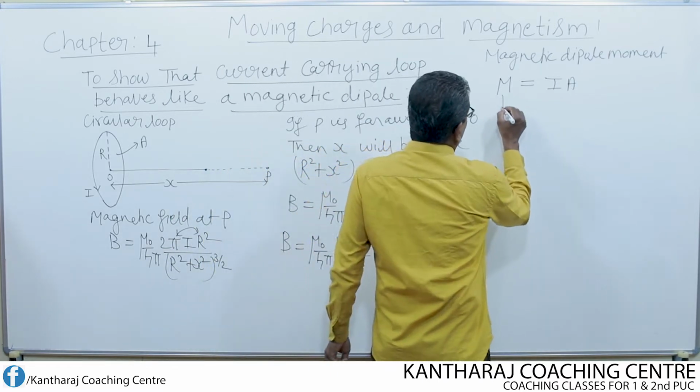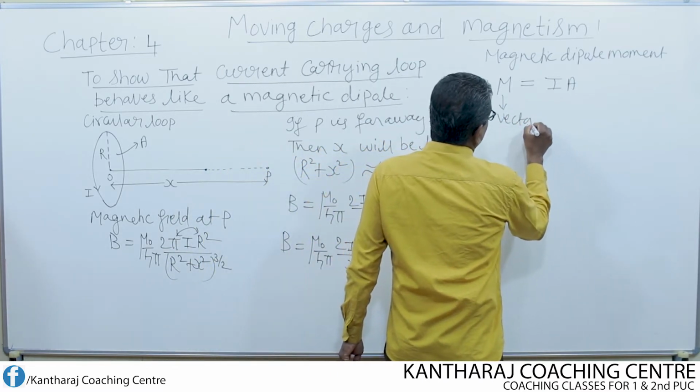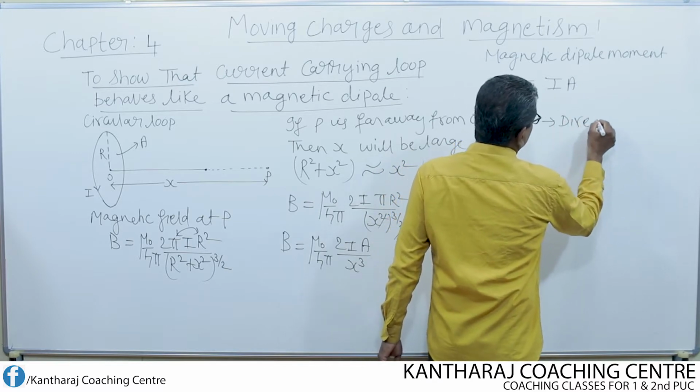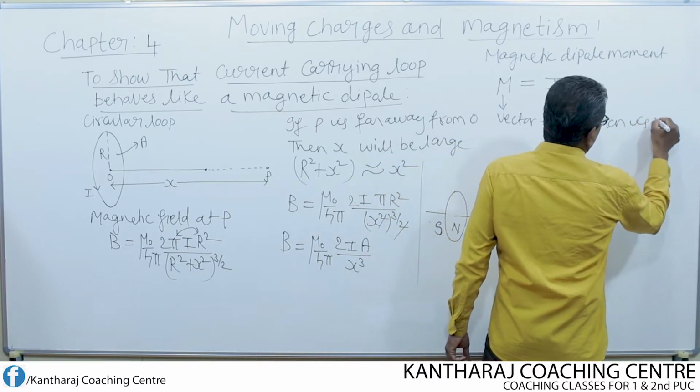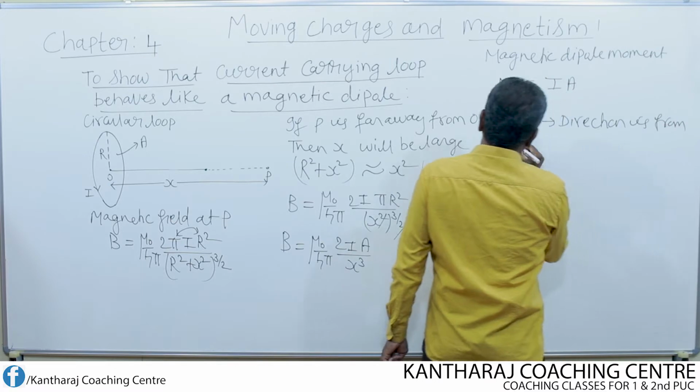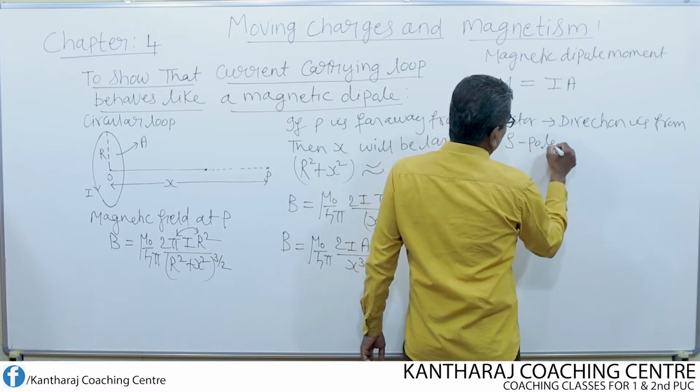So it is a vector quantity whose direction is from south pole to north pole.